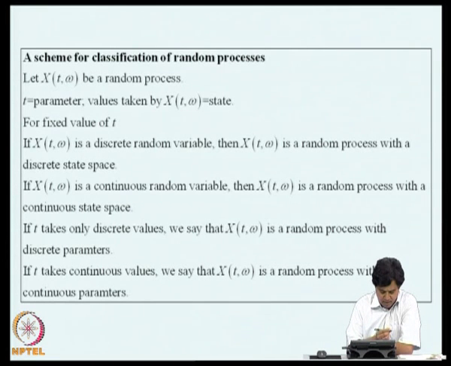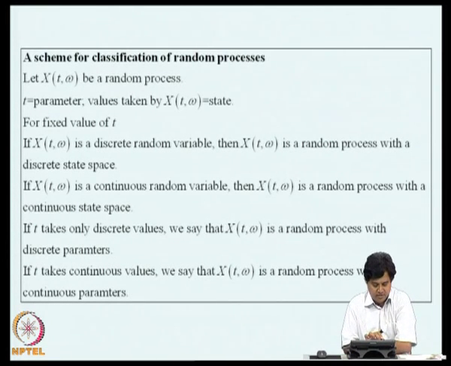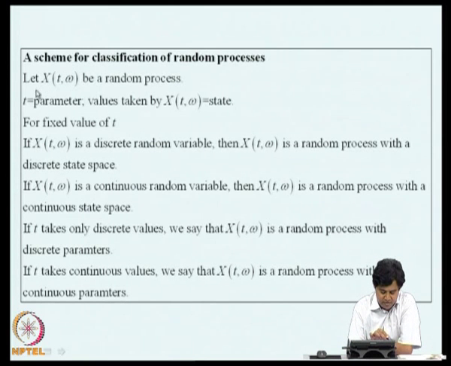Now, how do we classify random processes? We have seen that it is a collection of time histories. So, let x of t comma omega be a random process. Immediately you should think of that ensemble of time histories as your mental image of this statement. t is the parameter and the values taken by x of t comma omega is the state, that is the numbers on the y axis in that figure that I showed.